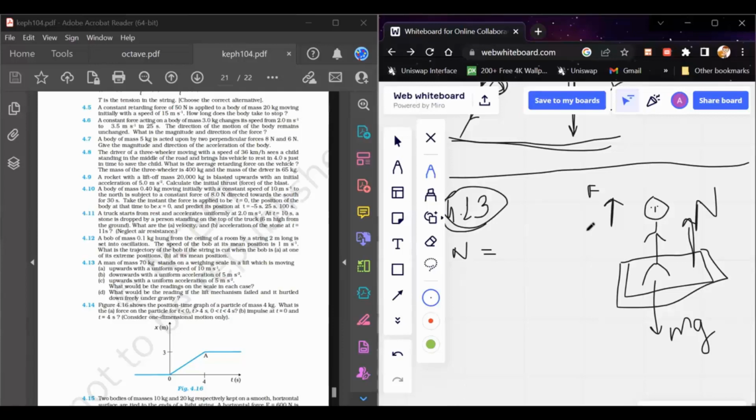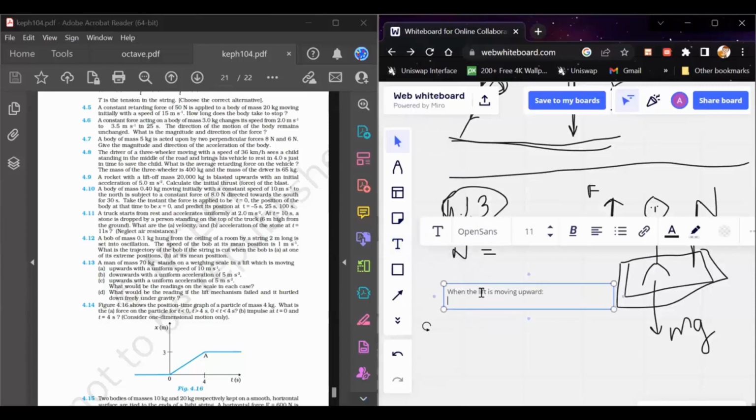If you observe from the frame of the lift, only the lift is accelerating upward, but the man is standing at the same position as before. When the lift is moving upward, there is some force required to move the man upward as well.